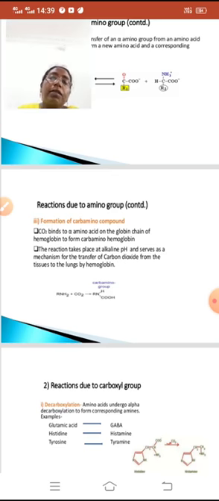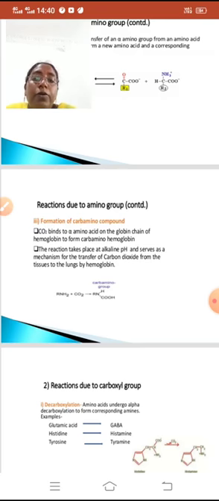Here, hemoglobin contains globin chains. In those globin chains, alpha amino groups are present. These alpha amino groups bind with the CO2. As a result, carbamino hemoglobin forms. This carbamino hemoglobin transfers the CO2 from tissues to lungs.